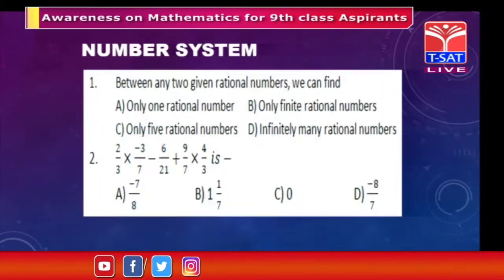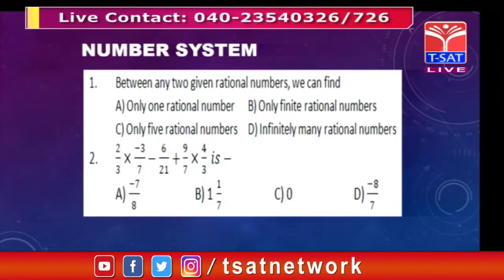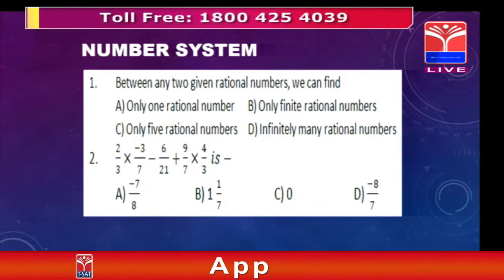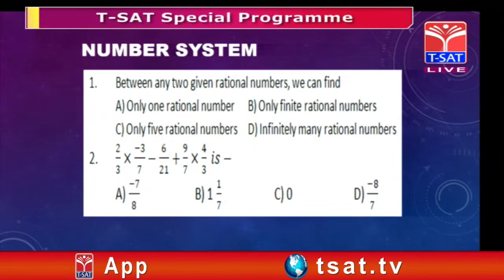Now another question is given, sir: 2/3 of -3/7 minus 6/21 plus 9/7 of 4/3, what is the value? Just finding LCM and simplification.